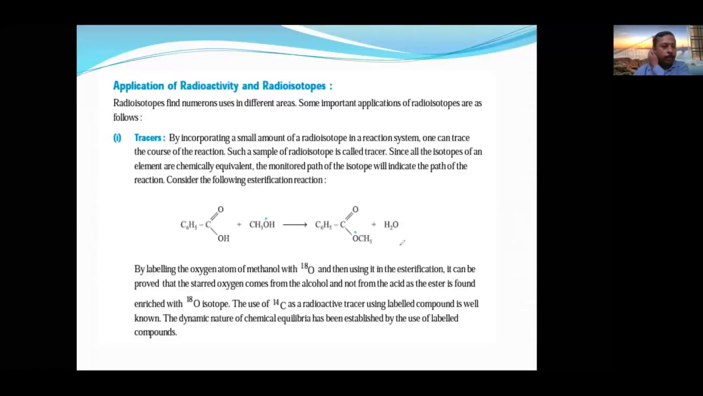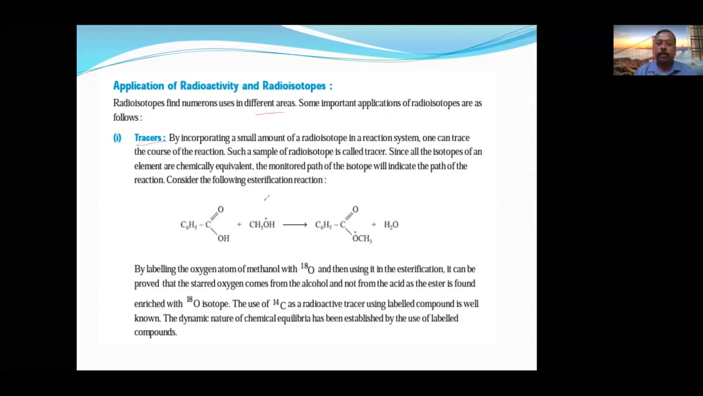Okay, students. Now, the next topic is applications of radioactivity. We have studied the types and parts of radioactivity and the integrated rate law of radioactivity. Now it is the uses or applications of radioactivity. First, it is used in different areas. Some important applications of radioisotopes: it is used as a tracer element.